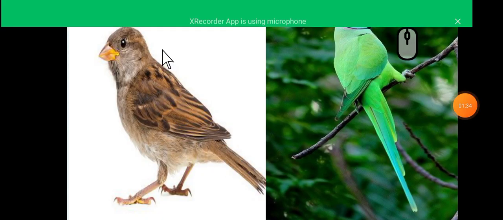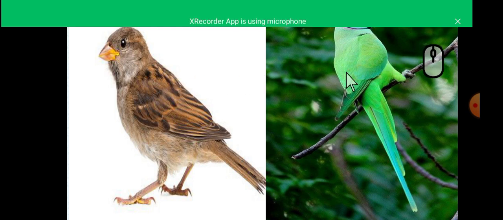Students, now let's learn a few birds with their names. Which bird is this, class? Do you know which bird is this? This is a sparrow. Sparrows are very small in size. Sparrow is also called a singing bird.